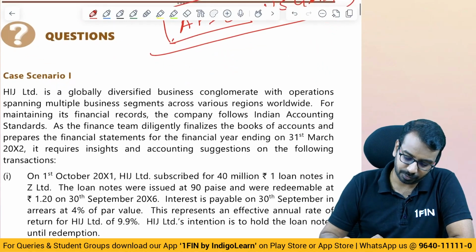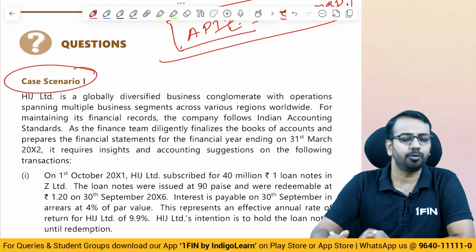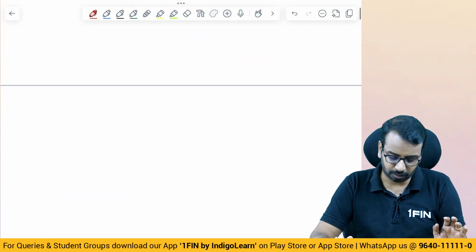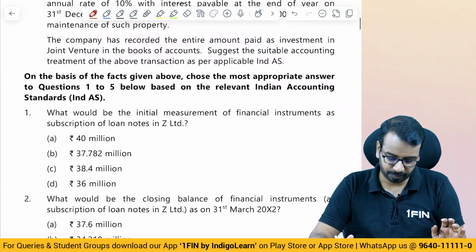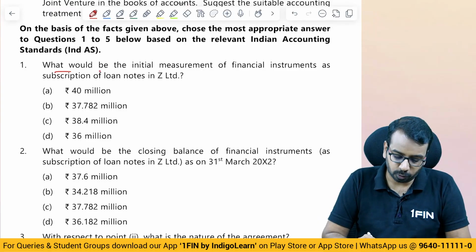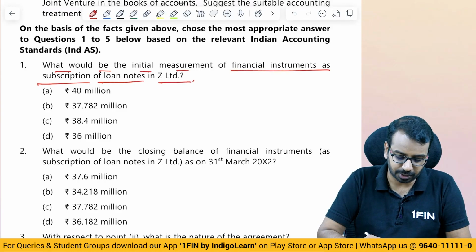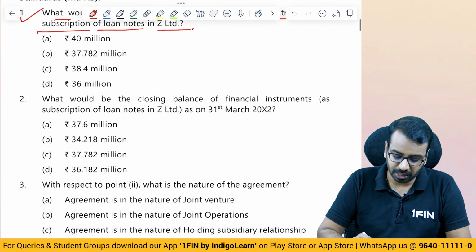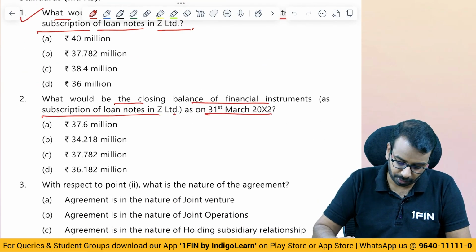So let's start off without wasting much time. First one is a case scenario. As I tell, always first look at the question. What is the question asking? The question is, what would be the initial measurement of the financial instrument as subscription of loan notes in Z Limited? What will be the initial amount of recognition? What would be the closing balance as subscription of loan notes on 31st March?